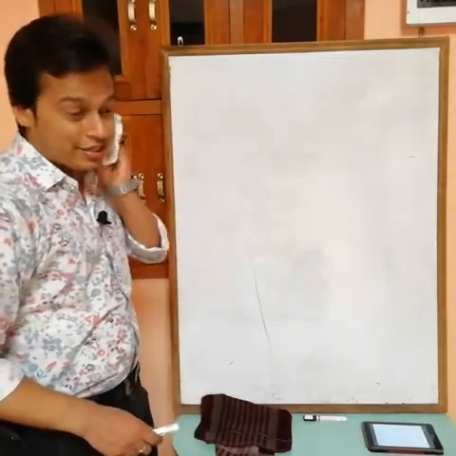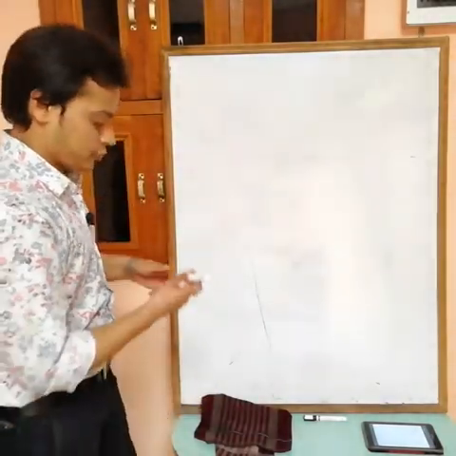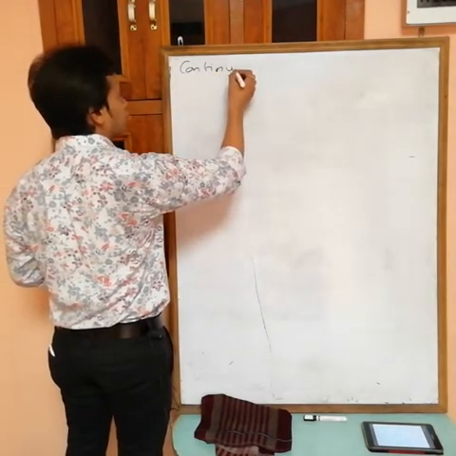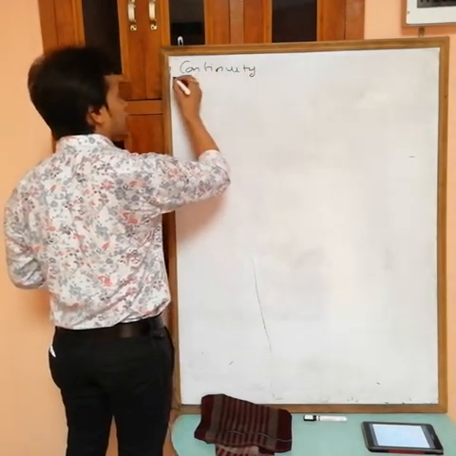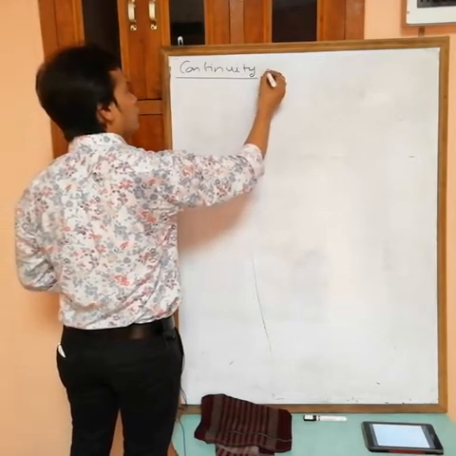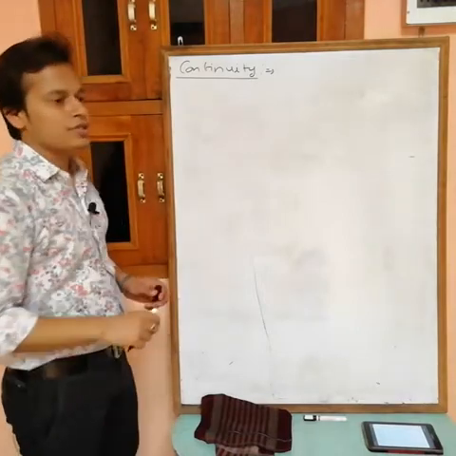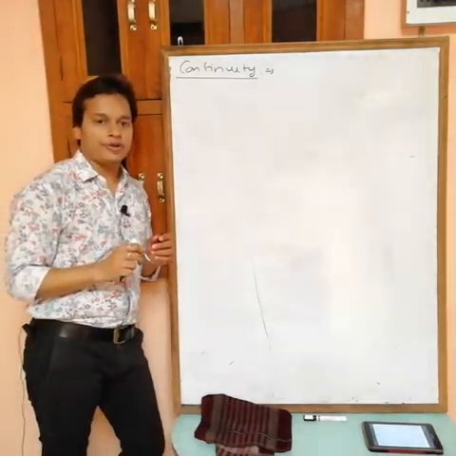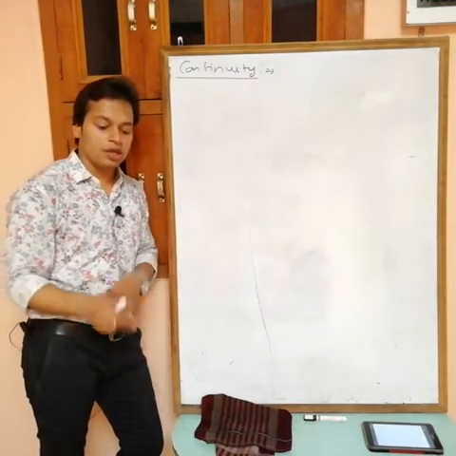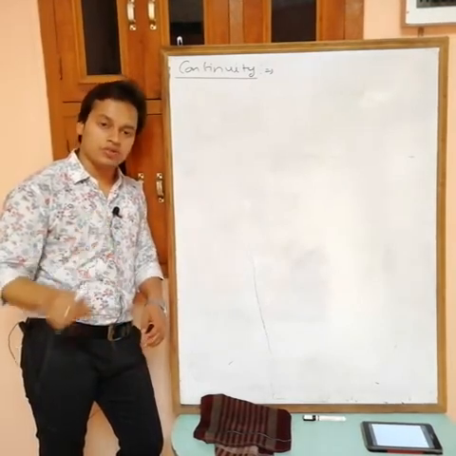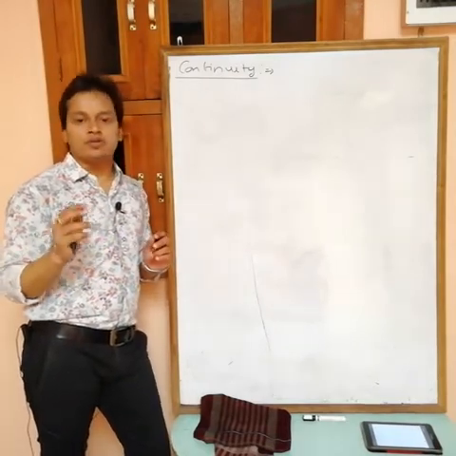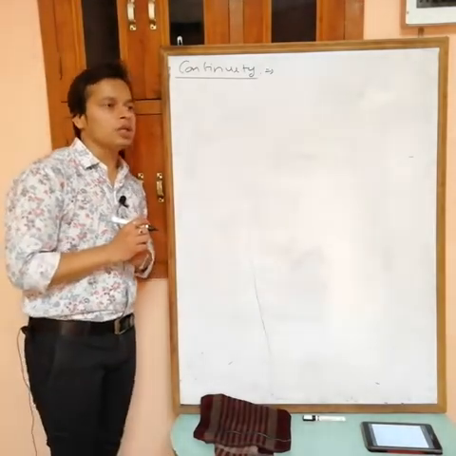Okay, next topic is continuity. Continuity of a function. Now, simply, a function is said to be continuous at any point x equals a if the limit is equal to f(a). If the limit at x equals a is equal to f(a), then the function is said to be continuous,